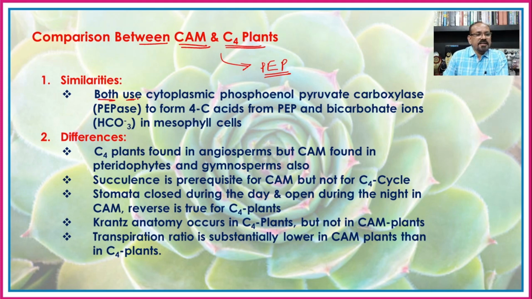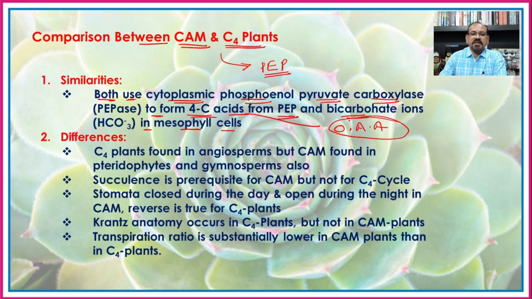So both again use this cytoplasmic phosphoenol pyruvate carboxylase to form 4-carbon acid from the PEP, and that 4-carbon acid is the oxaloacetic acid. Then bicarbonate ions in the mesophyll cell, and this is the similarity in between the C4 plants and the CAM plants.